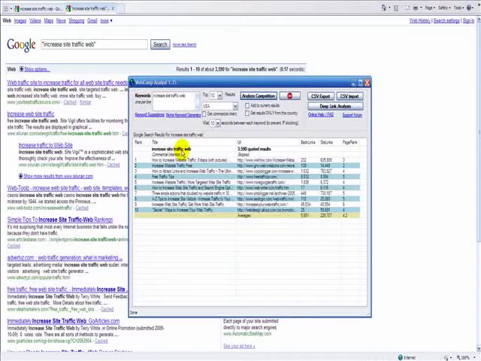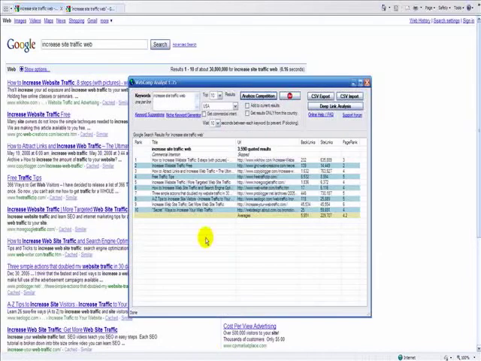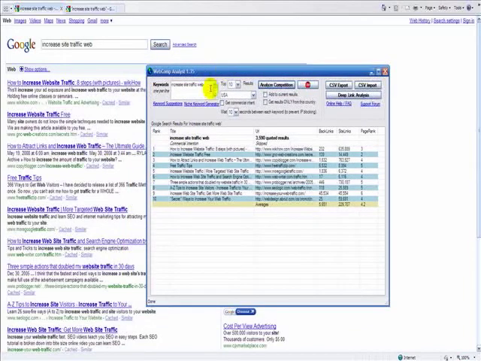Okay, now the top 10 here in Web Comp Analyst is going to be the same as the top 10 here in broad match. Let me move this here in broad match. Now this is important because in one real sense these are the sites that you're going to be competing against. Why is that?